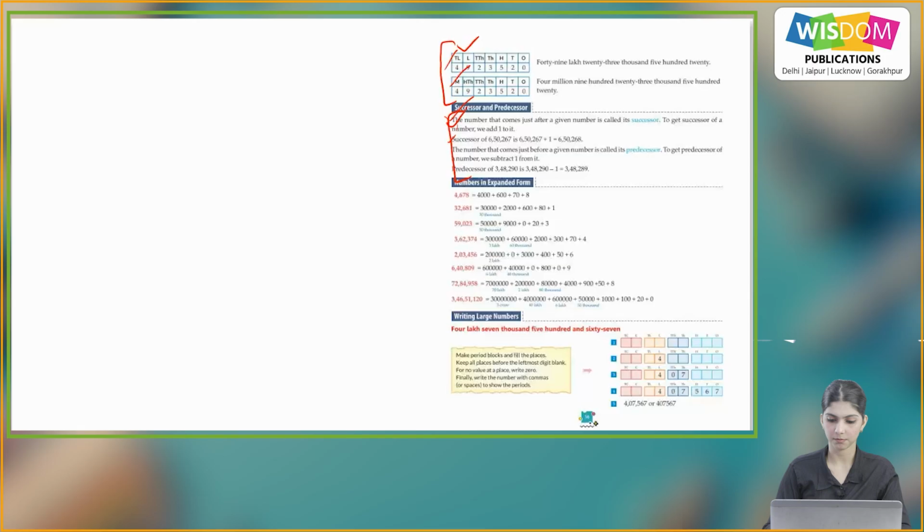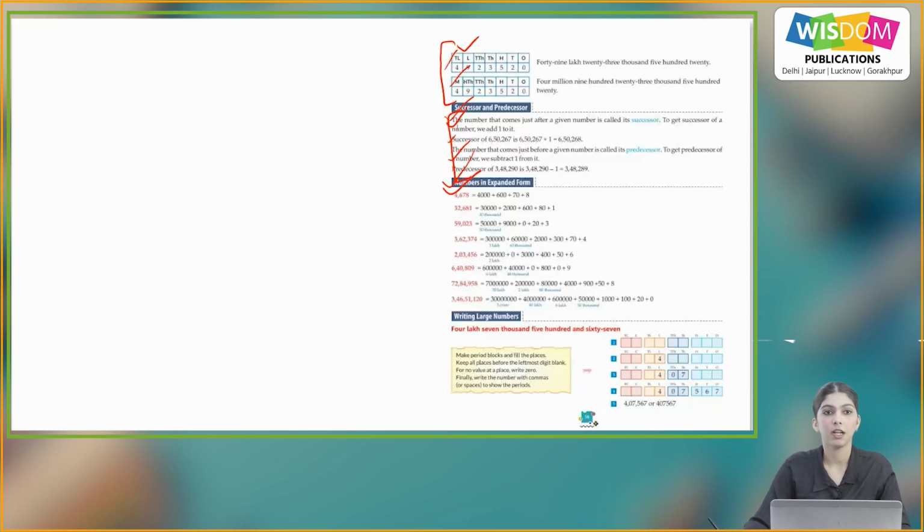6,50,268. Now, the number that comes just before a given number is called its predecessor. To get the predecessor of a number, we subtract 1 from it. So, similarly, like the successor, we get the predecessor by subtracting 1 from the given number. So, the predecessor of 3,48,290 is 3,48,289.